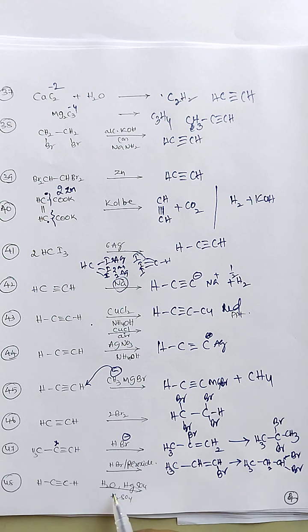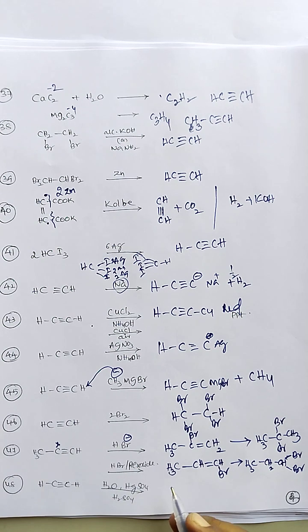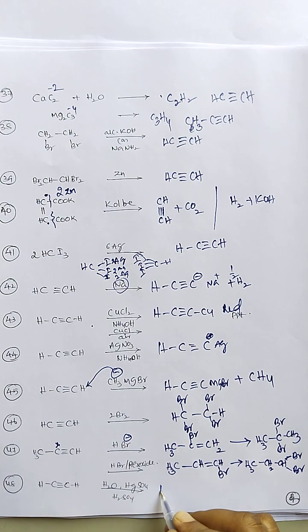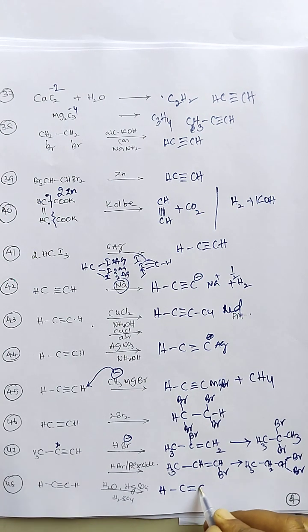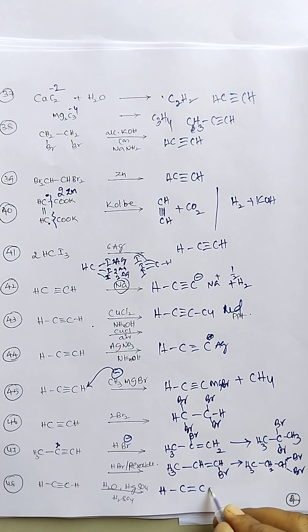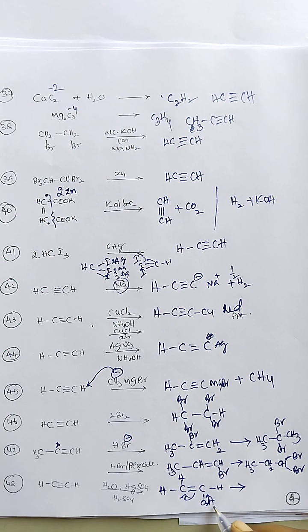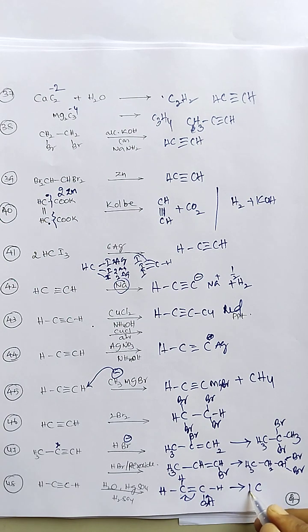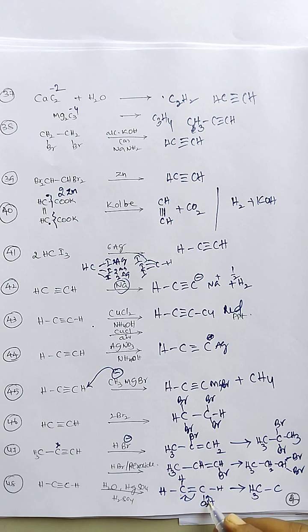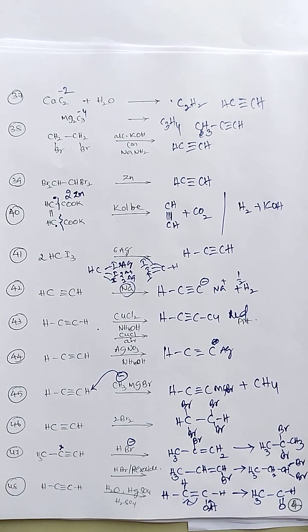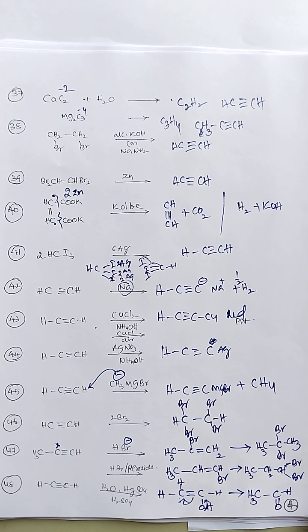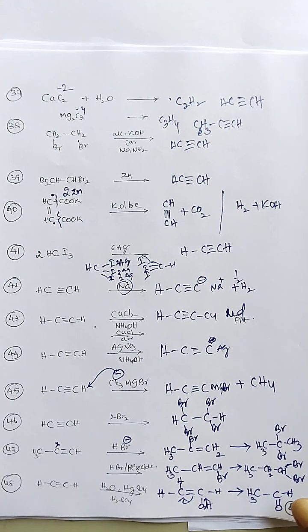Ethyne upon hydrolysis in presence of mercury sulfate. Here addition of a water molecule takes place, a symmetric molecule, so an enol is formed. Upon tautomerization, this hydrogen shifts to this carbon, so CH3 and the carbonyl function is generated here. This is the end of the slide, covering the alkynes chapter.